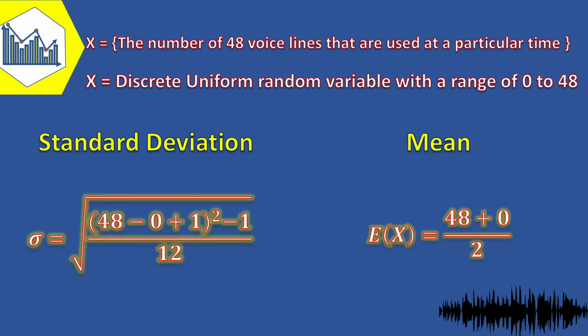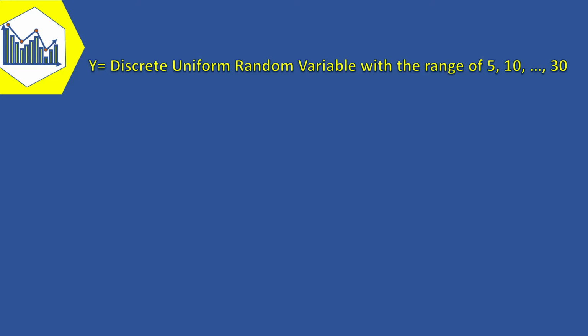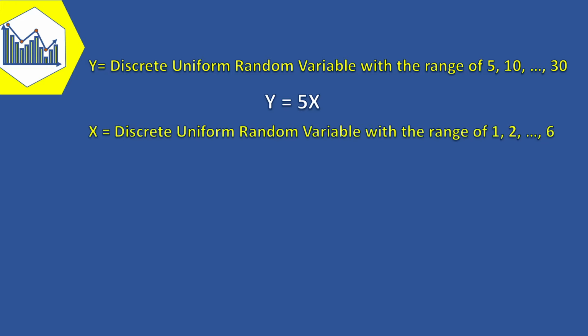But give attention to this point. These two formulas are more useful than they might first appear. For example, suppose that the discrete uniform random variable y has the range of 5, 10, 15 up to 30. Obviously, we can see that y equals 5 times x, where x has the range of 1, 2, 3 up to 6.